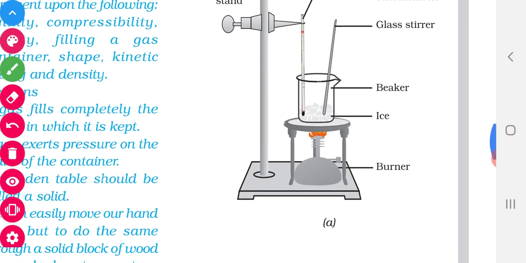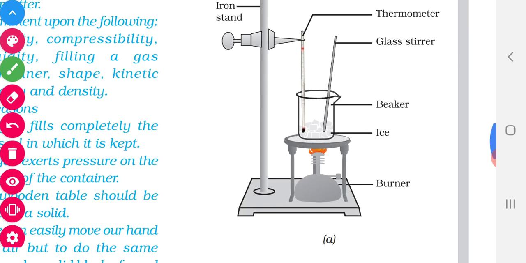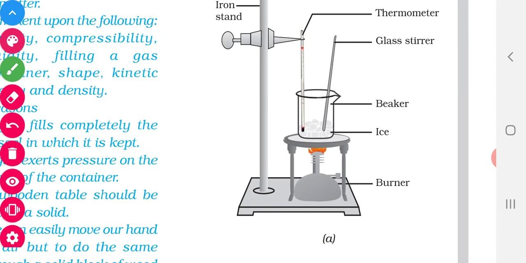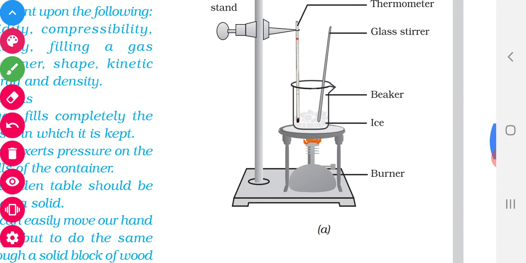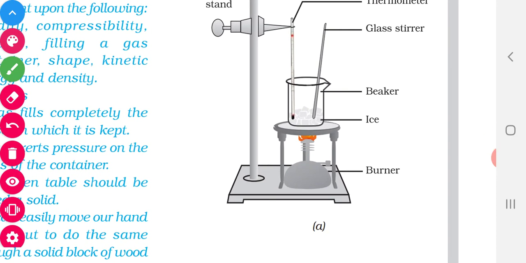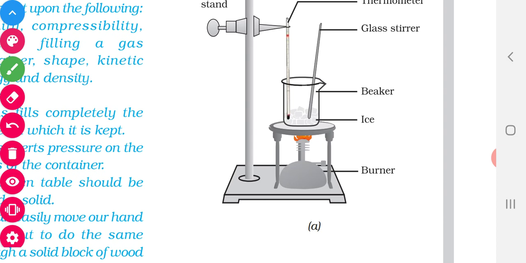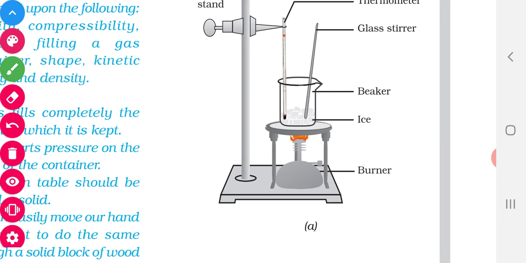So we have inserted the thermometer. Why have we inserted the thermometer? To note the temperature. Now slowly heat the burner. You keep the burner at a slow flame and heat the ice.